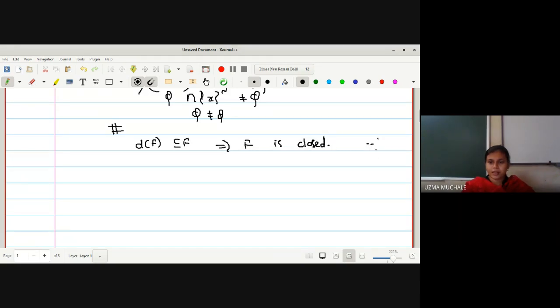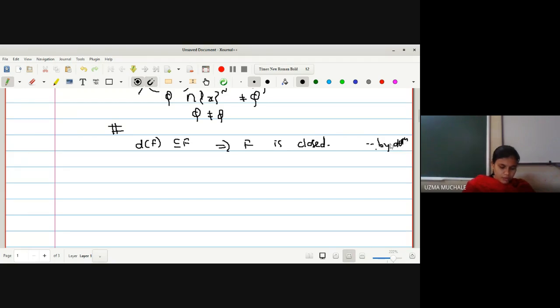Okay. What the definition tells us is that the derived set of F must be a subset of F; only then F is a closed set. And if F is a closed set, it means that the derived set of F is contained in F. Definitions are always if and only if. Okay.